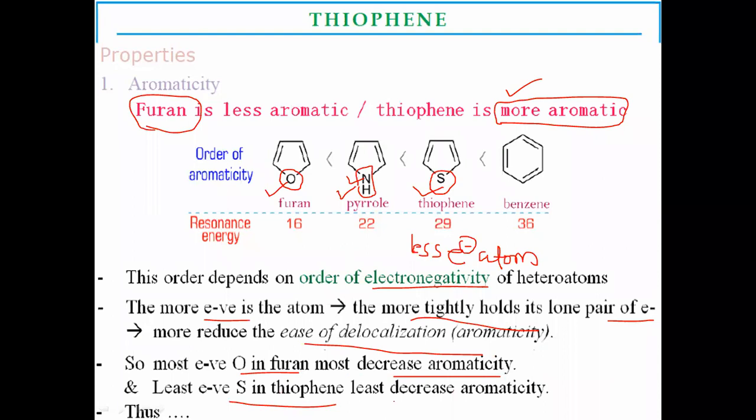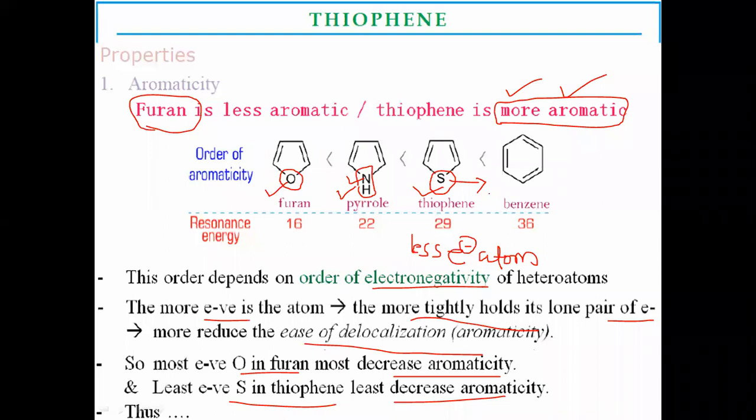Thiophene has a higher aromatic character because the sulfur atom is less electronegative than oxygen. Due to this, this type of question is generally asked during the examination: why is thiophene more aromatic in character among the heterocyclic rings as compared to furans? Give the proper reason.